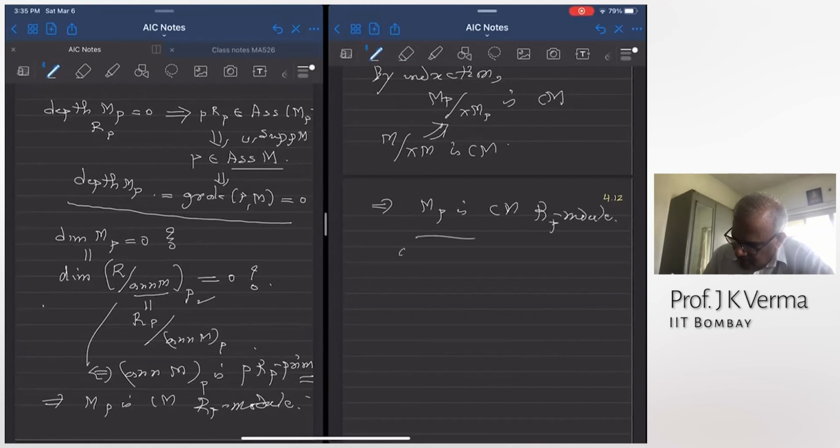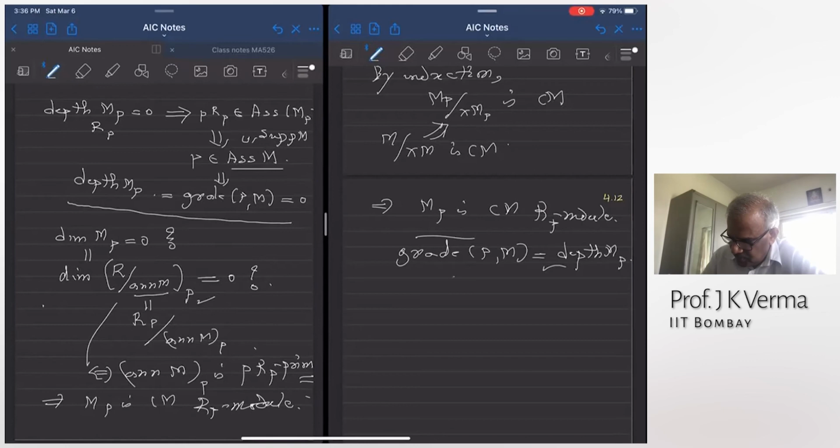And the other formula, that the grade of PM is equal to depth of M_P, is also true because you can lift it from M_P over XM_P, where the grade of P mod X and M mod X has reduced by exactly 1 by going mod a non-zero divisor, and depth of M_P also reduces, and therefore these two numbers are also equal.